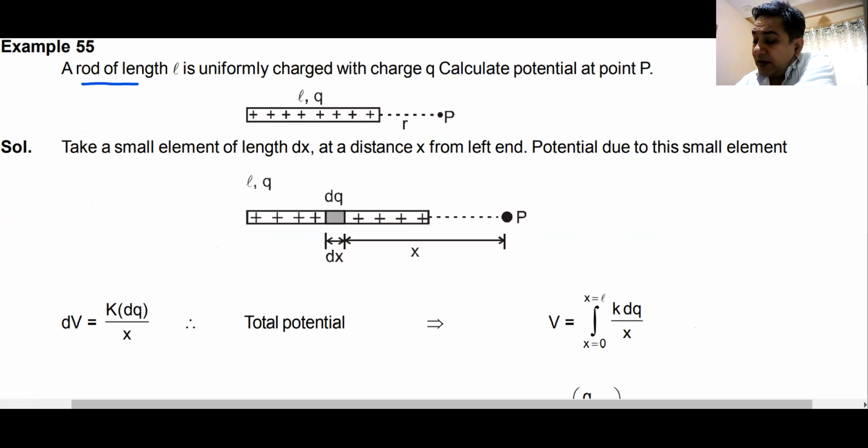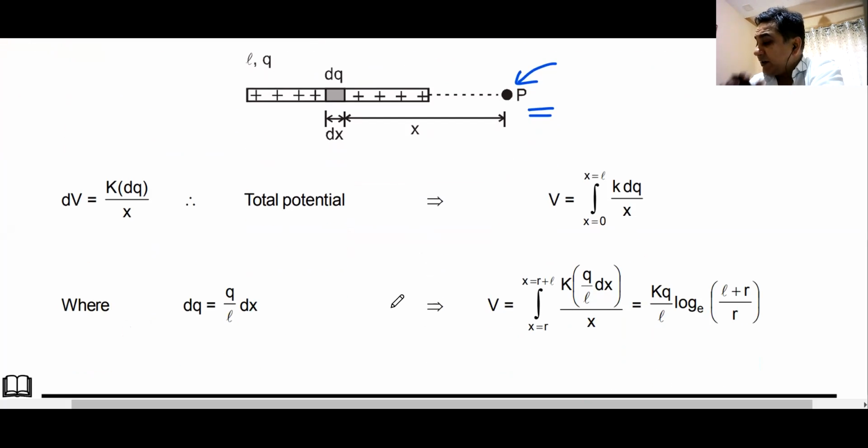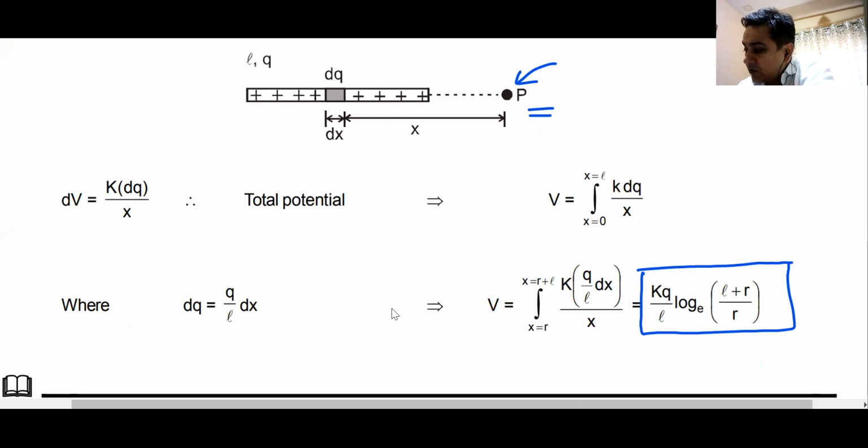A rod of length L and mass M, or length L and charge Q. Calculate the potential at this point. You have to break this rod into smaller point charges, find the gravitational potential due to one point charge, and then add up all of these. You are not going to do this in the examination hall. So what you are going to do is remember this formula, kq by l.